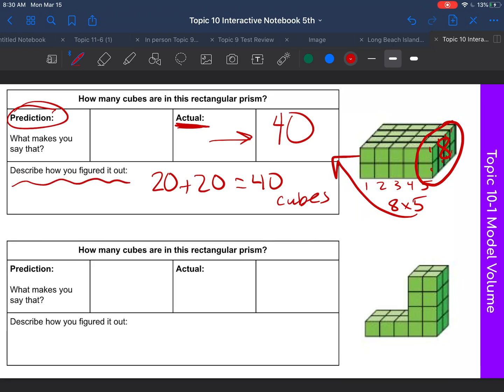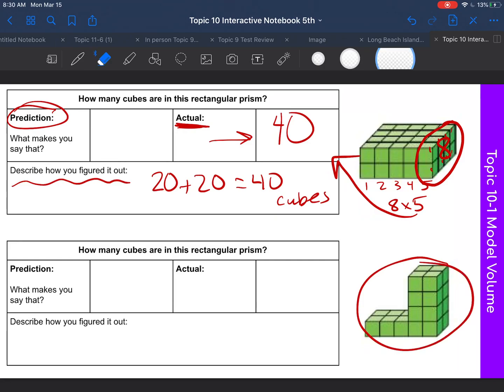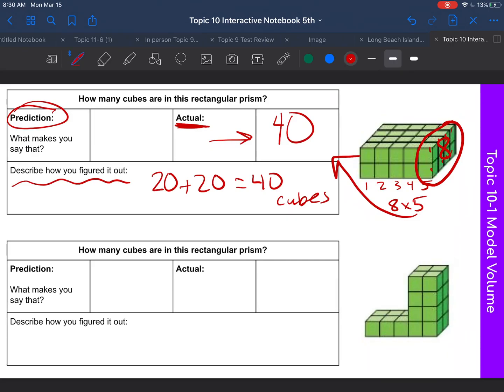Okay? And this very last one. Again, make a prediction first. How many do you think are in that? It's not really a rectangular prism now. Now it's just a figure. Okay? So record your prediction in your notes. Now I want you to find how many are actually in this figure. So try to figure that out and then describe in your notes how you figured that out.